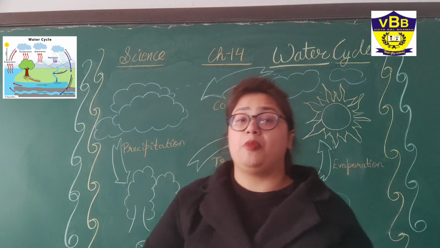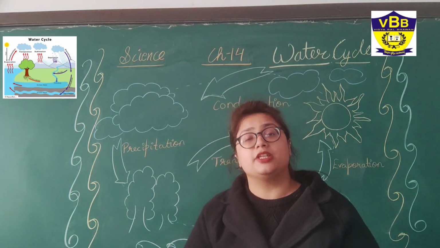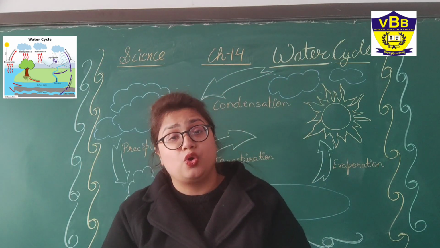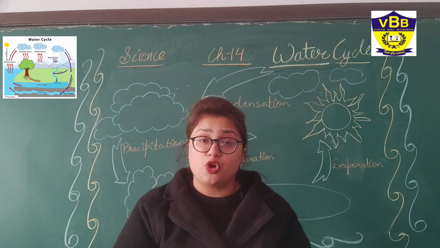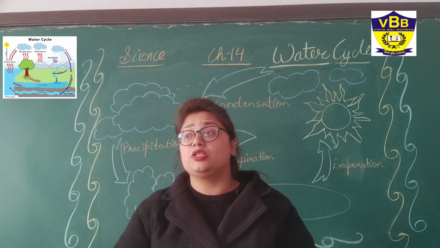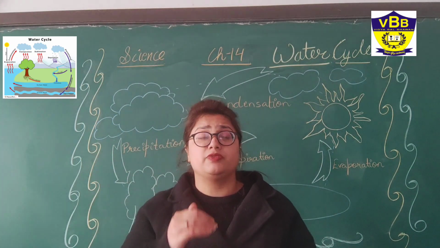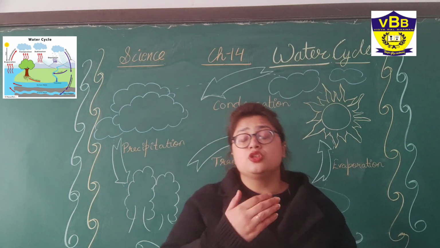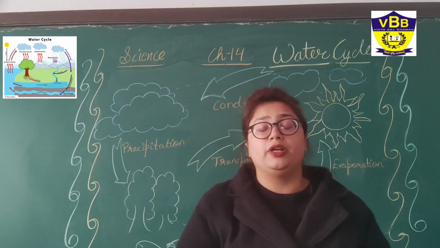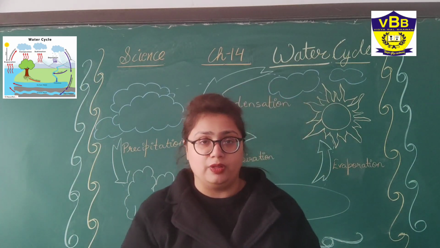Precipitation can be in the form of water, which we call rainfall. If the temperature is cold, there can be small hails, so we will have hailstorms. And when the water droplets come down through some very cold layers of the atmosphere, sometimes they convert into snow also, so we see snowfall.